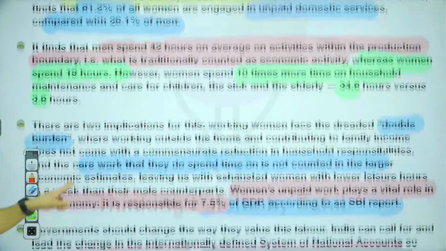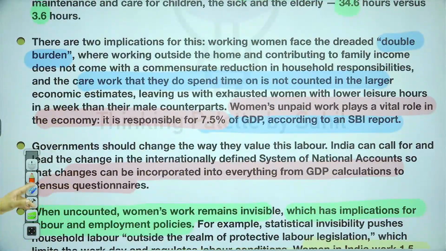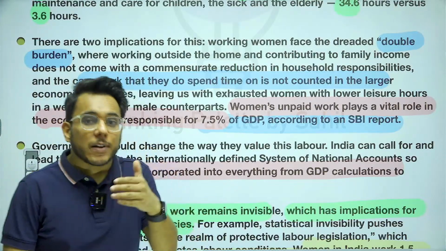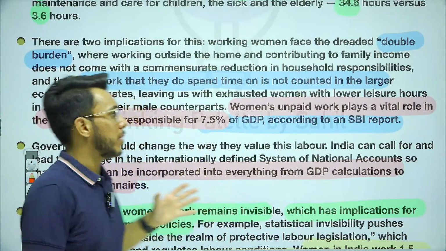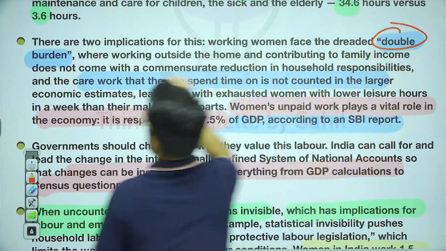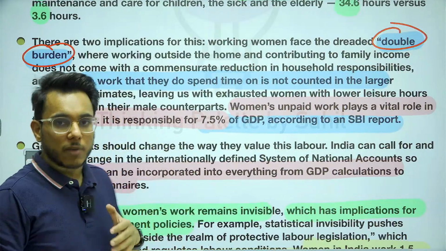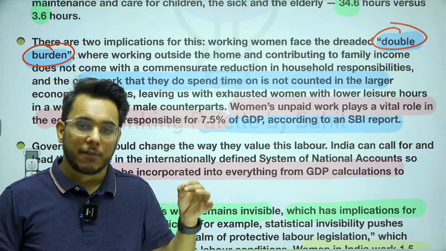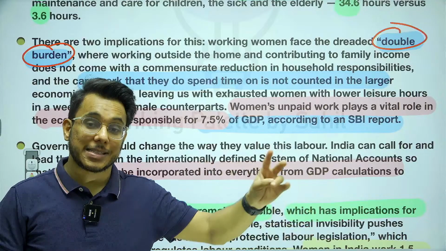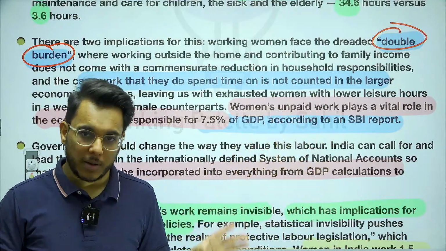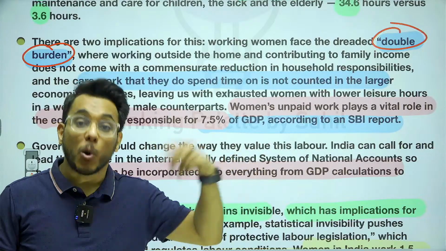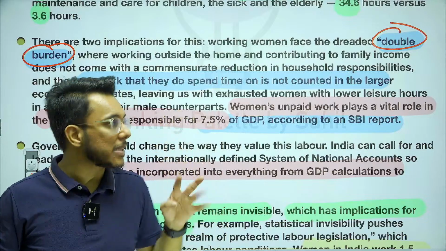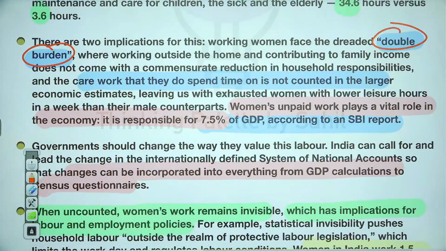Now, this particular thing is problematic. First of all, because women have to do a lot of domestic work, the burden of double shift, or double burden, becomes problematic for women. What is the burden of double shift? Women are working in two shifts. The first shift is to do their domestic work, and the second shift is to go to the office and do their job. When women go to the office, there is nobody taking their responsibility back at home. They have to do both things simultaneously. So the double burden increases on them.